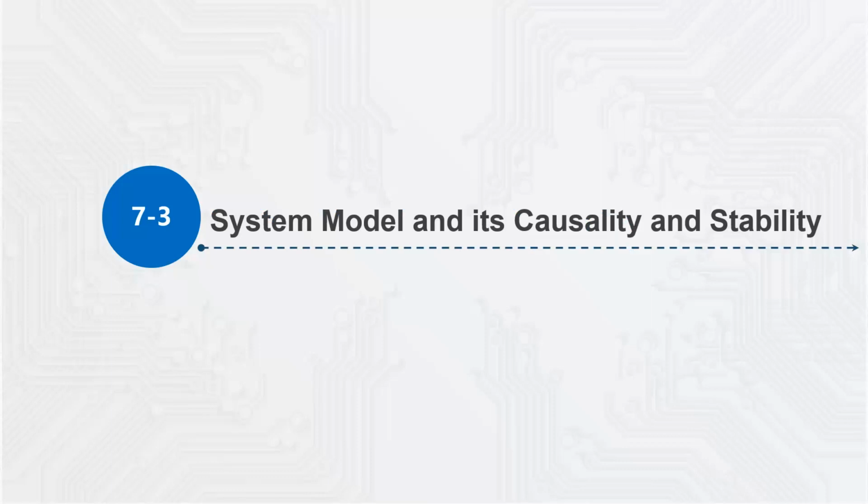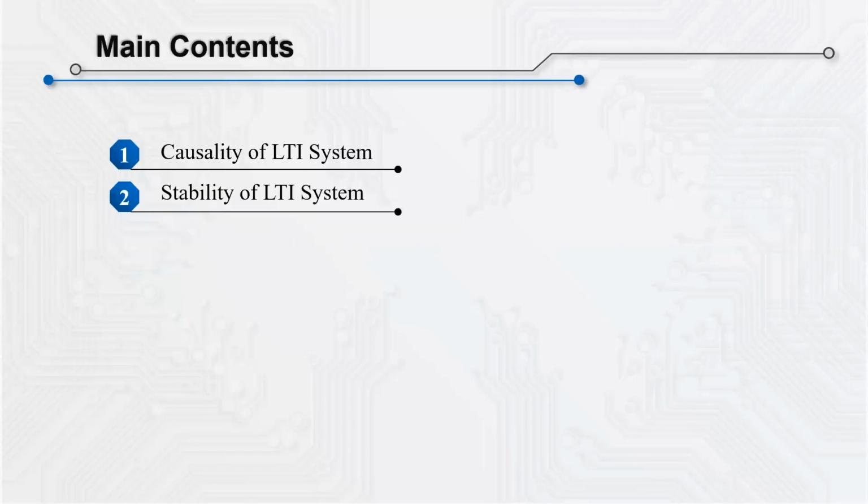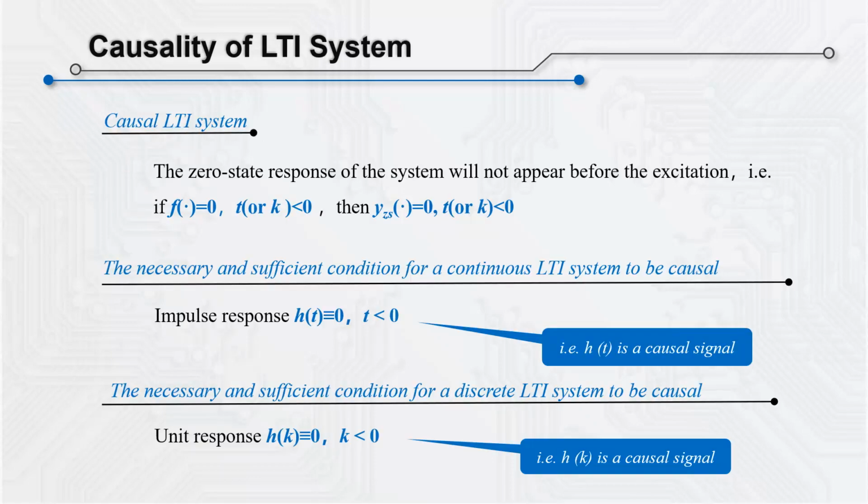Hi, in this lesson, we'll discuss the relation between LTI system model and the causality and stability of the system. In this section, we mainly discuss how the system model of a LTI system will affect the causality and stability of the system. Let's study the causality first.